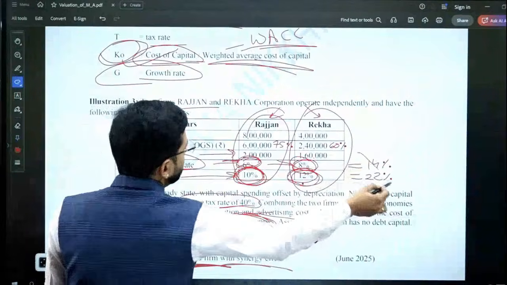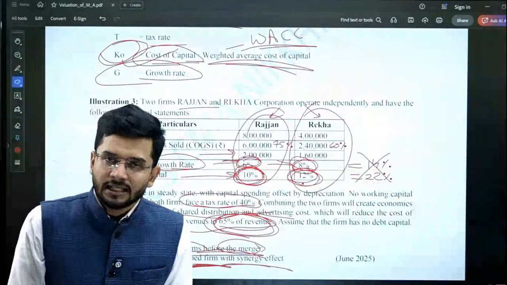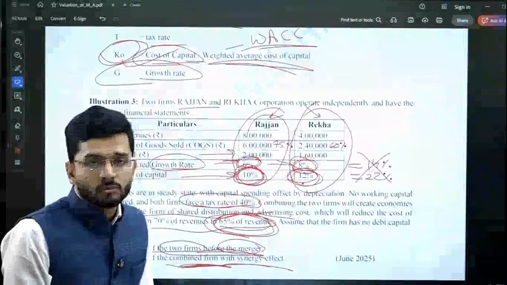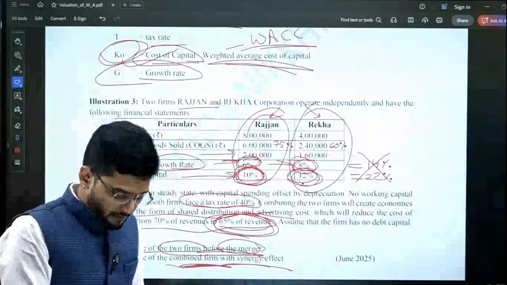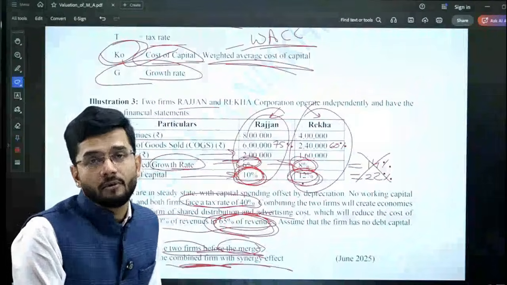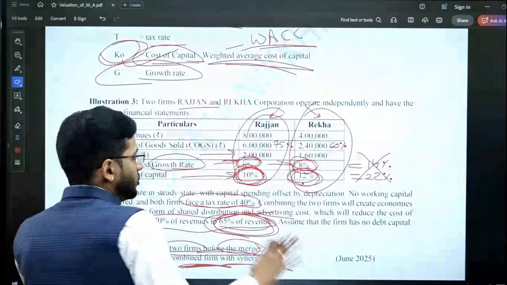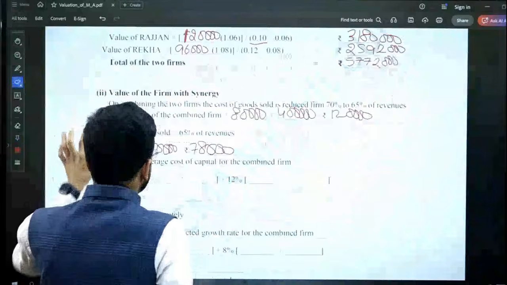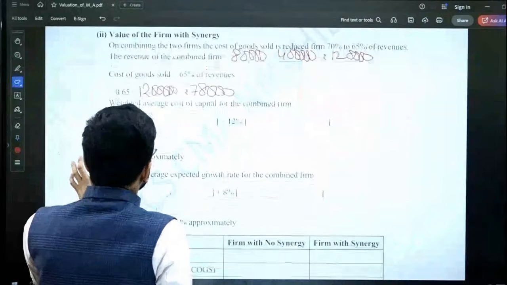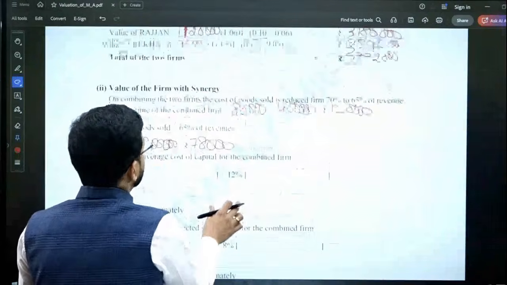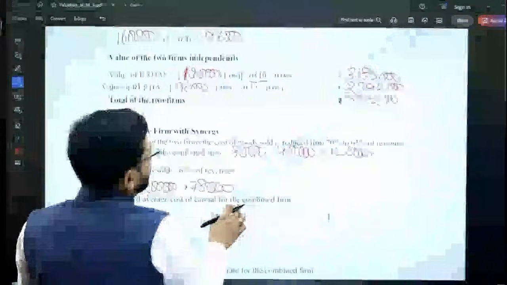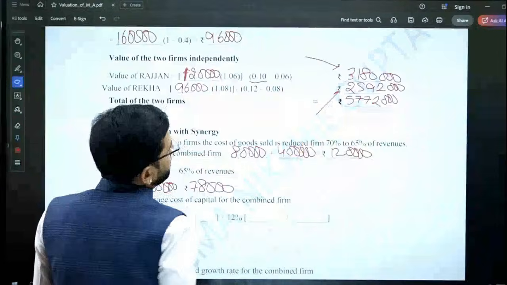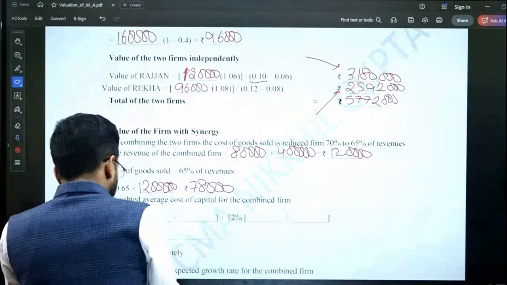No guys, this is wrong. In this particular case, we don't add both the growths to compute the new growth or both the costs of capital to compute the new cost of capital. We don't combine that. We prorate them on the basis of their values. I'll tell you how. First let's calculate the weighted average cost of capital. So 10% is the cost of capital of Rajan and 12% is the cost of capital of Rekha. So you prorate it, okay?